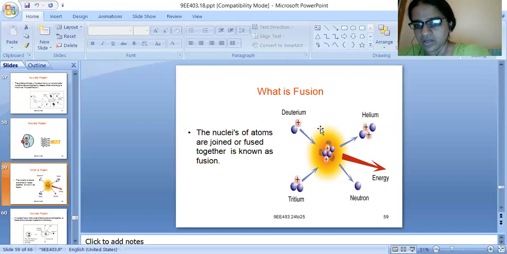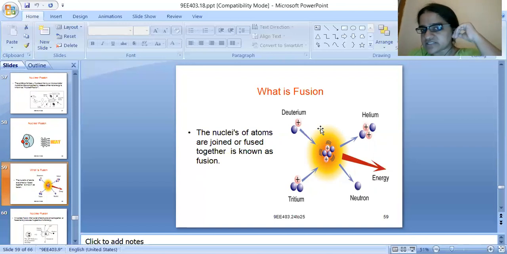When they are trying to combine, a neutron is also involved. Hydrogen, deuterium, tritium. See, tritium and deuterium are trying to fuse, and they are forming helium with one neutron getting released. Okay, right.